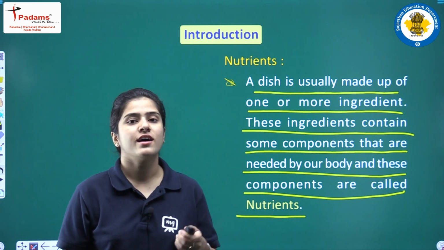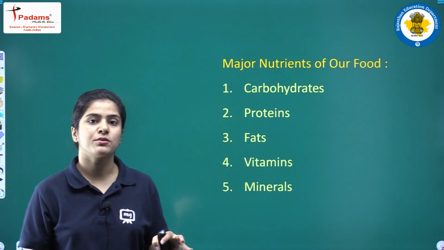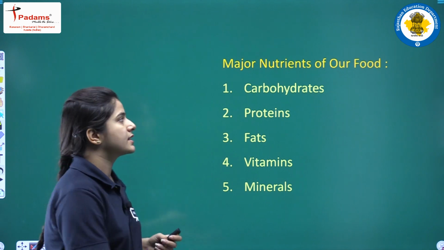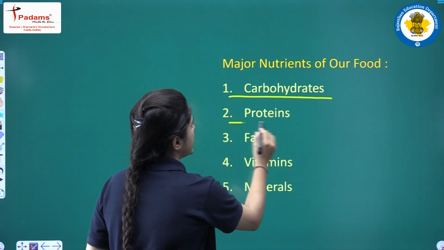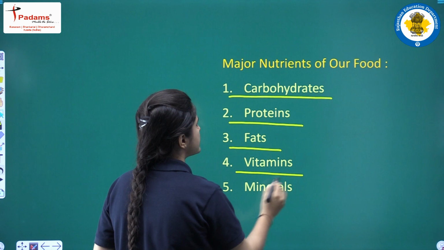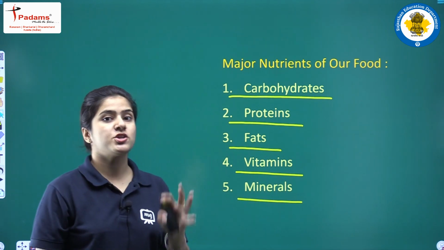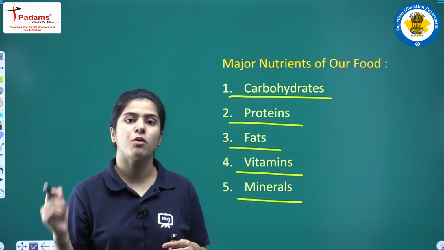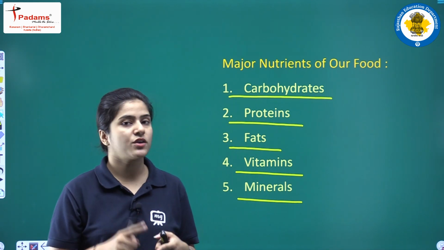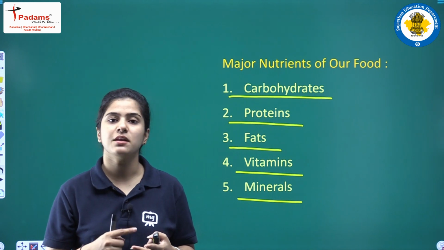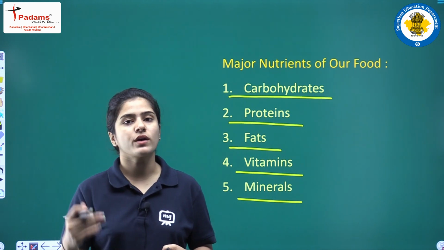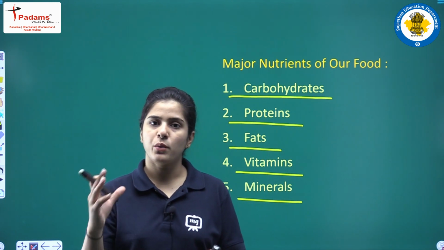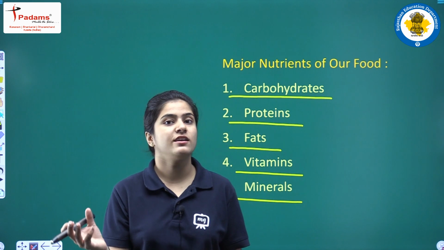A lot of types of nutrients are there, but the major nutrients found in my body are carbohydrates, proteins, fats, vitamins and minerals. When I'm talking about these nutrients, I don't know which ingredient contains a particular nutrient or not.